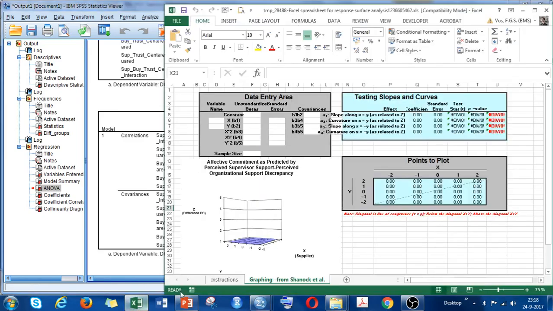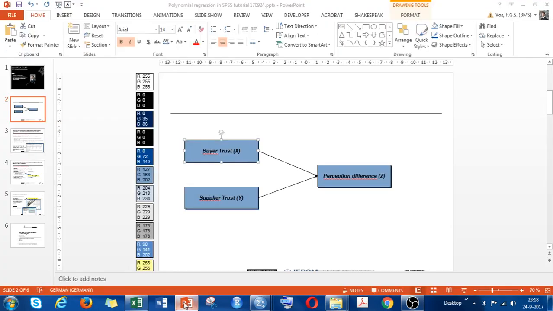So we open the Excel file, and then we can say how we call X and Y. X, we said, is buyer trust, and Y is supplier trust. I better check again, so that I don't make a mistake.